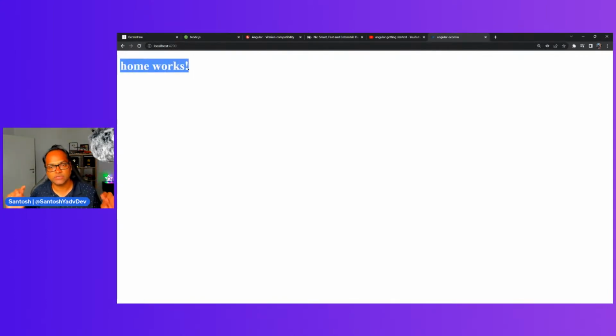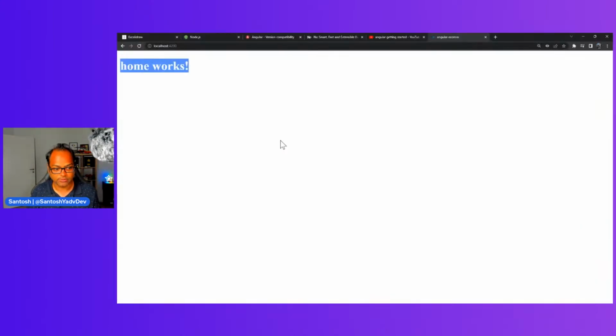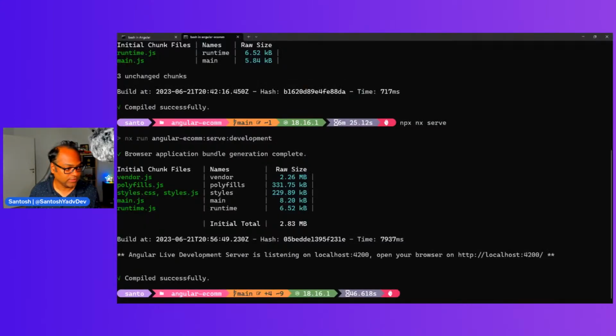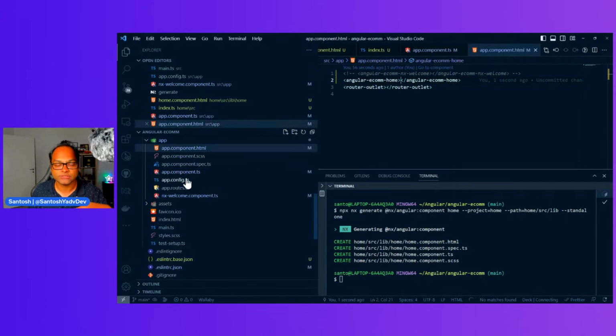So now we actually created an app. We created a library. We use that library inside our app. And as also mentioned, this is a standalone Angular application. So let's see what is the difference. So in standalone application, you will find that there are no Angular modules. So generally, when you create an Angular CLI app without standalone, you will get Angular modules. But here there are no Angular modules.